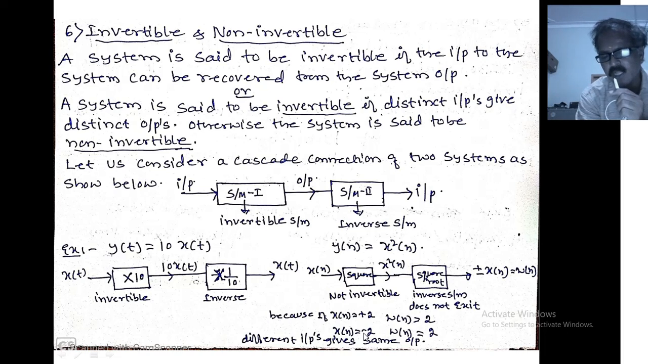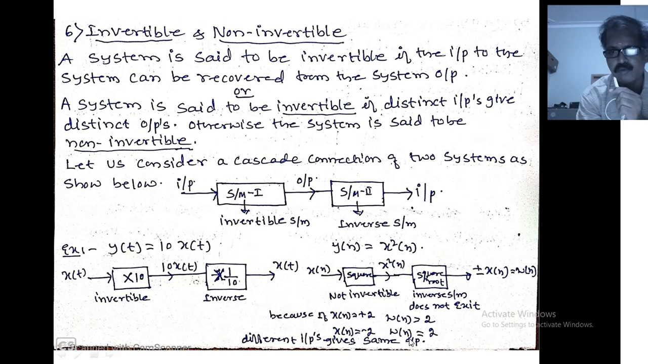What about the next input value? If I give x of n as minus 2, I do not recover minus 2, I recover 2. It is wrong. Hence this system is not invertible. Therefore the inverse system does not exist. So it indicates that if I give different inputs, we should not get the same output. If for different inputs I have the same output, then the system is not invertible and the inverse system does not exist.